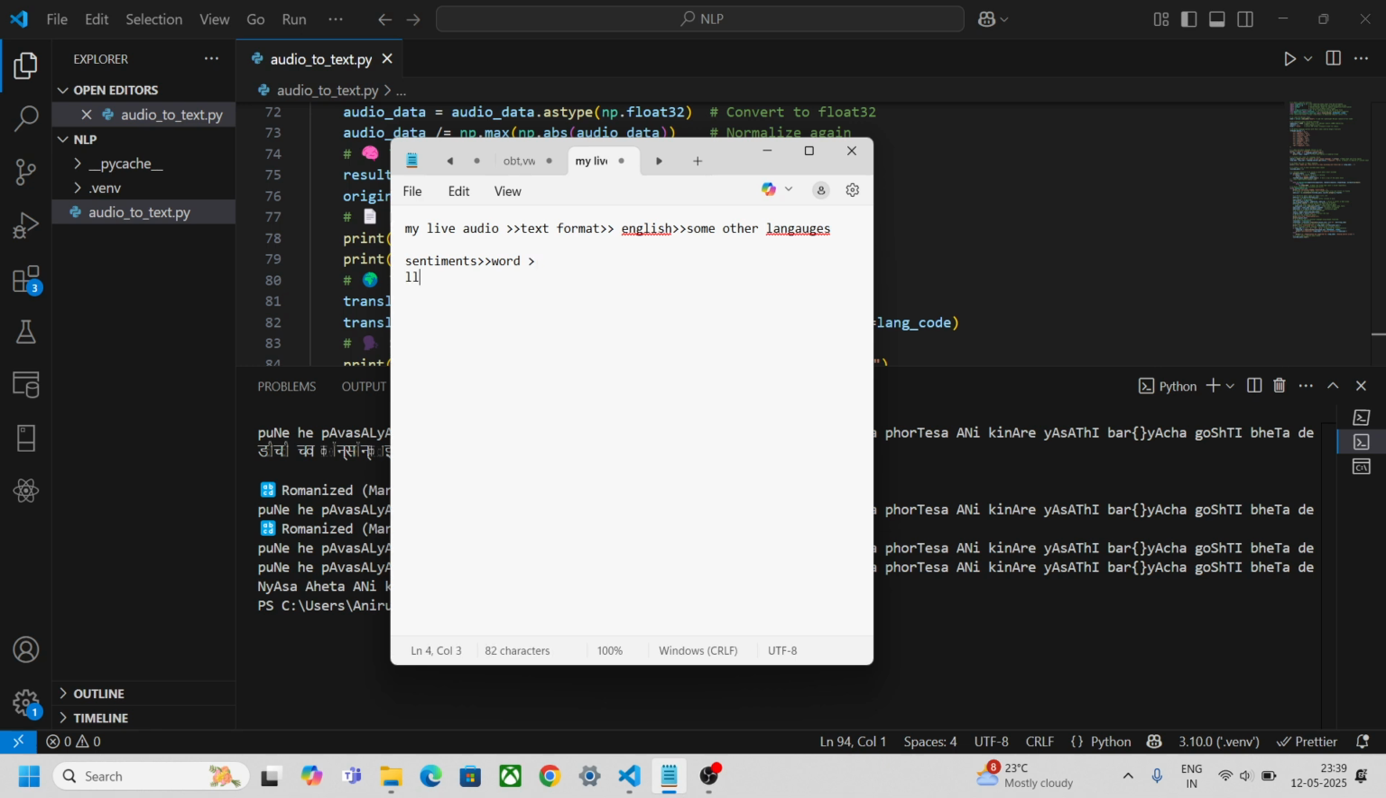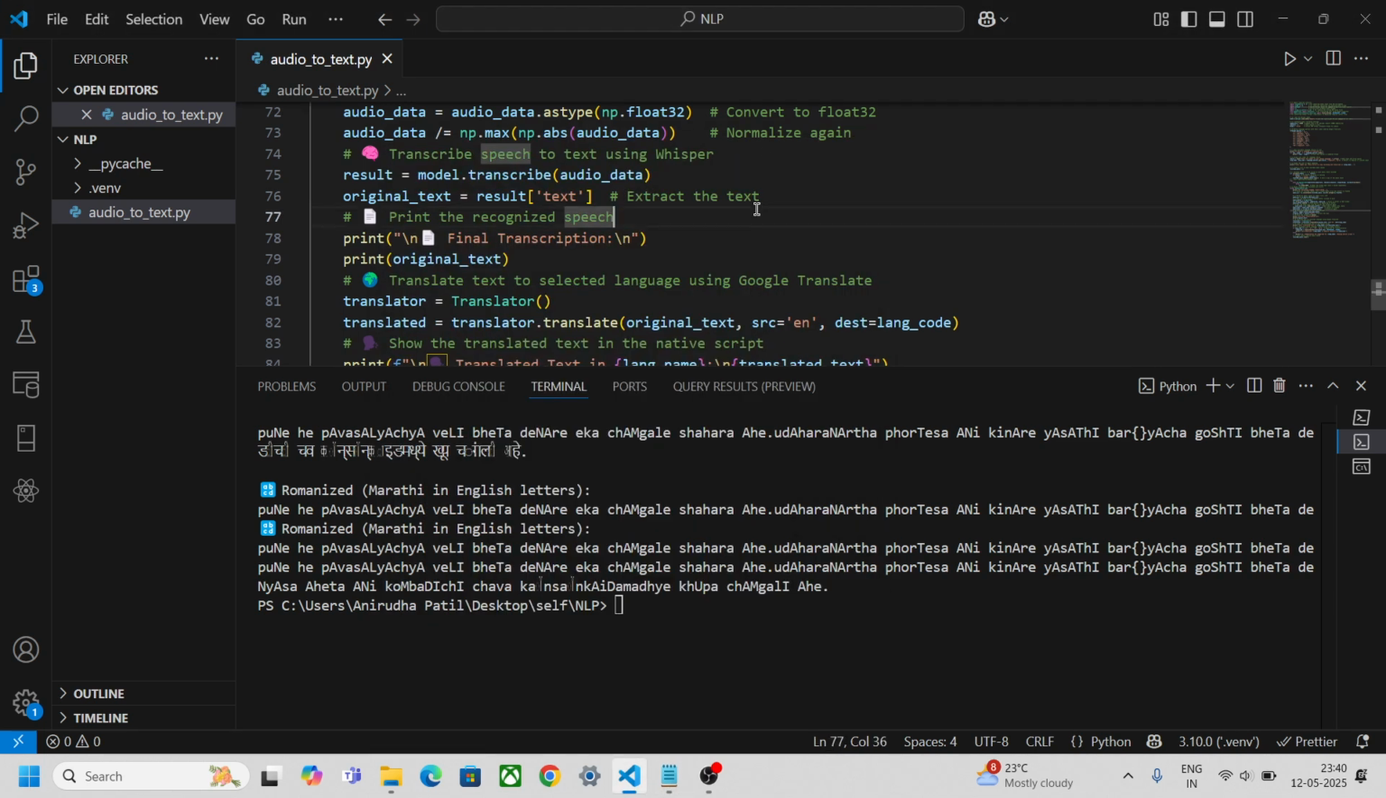You can include LLMs, which can correct the grammar. Like Konkan side, it took as COCON, and Kannada it took as Canada, right? So for that you need such improvements, and you can try to improve this and build a real life audio to text conversion.